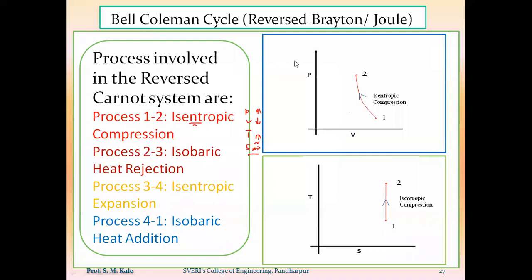Now, the next process is nothing but isobaric heat rejection process. Now, whatever compressed air inside the compressor will be there, that will be supplied to the cooler. And what will happen inside the cooler?